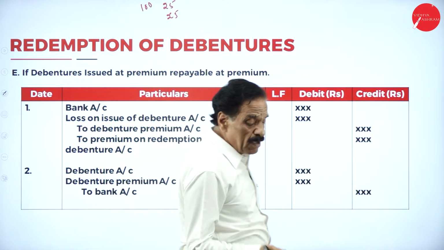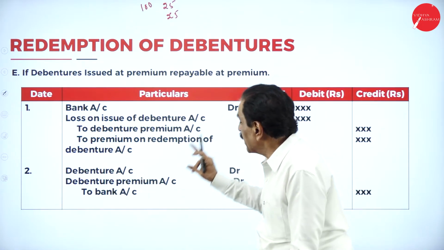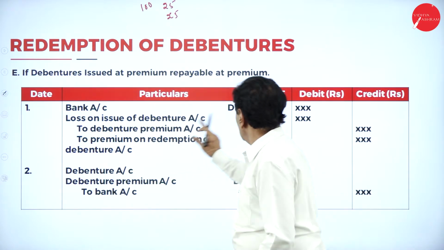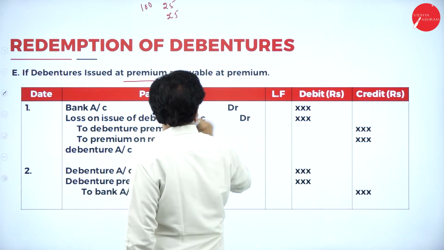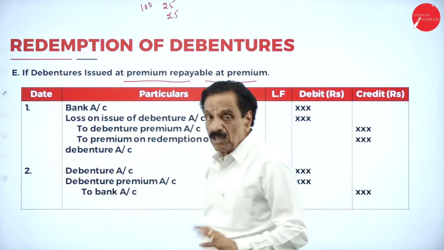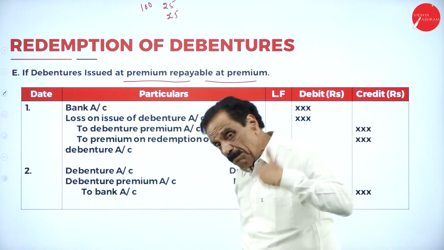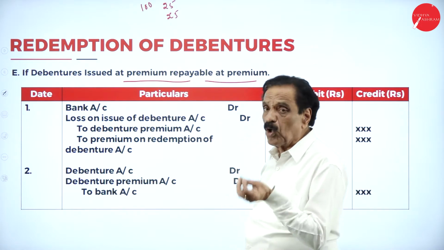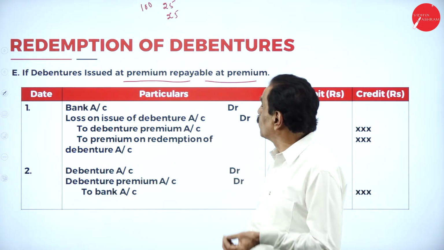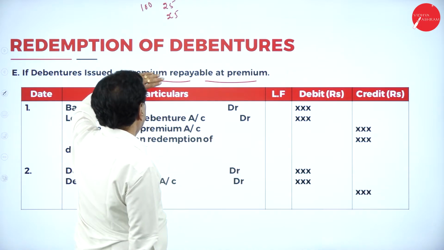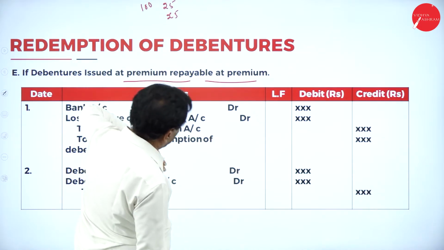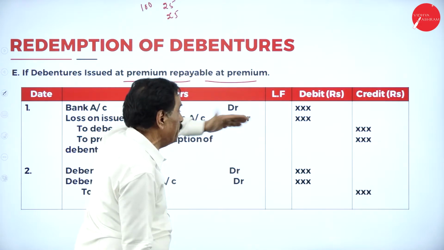Issued at premium, repayable at premium, you are paying more. How much paying more is most important. How much premium is payable? Here, issued at premium 100, 125. Payable at premium another 25, 50.